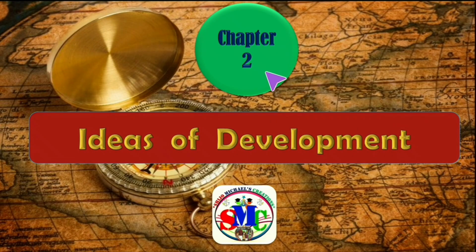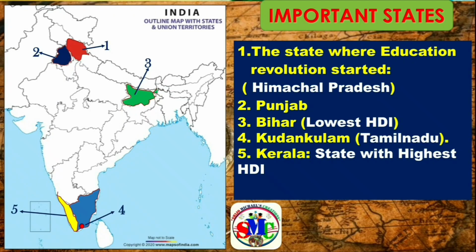Here we move to the second chapter, that is ideas of development. The important questions coming from this area are important states. They are the state where education revolution started. That is Himachal Pradesh. This is the location of Himachal Pradesh. Second question, Punjab. Punjab is located here, this area. Next, Bihar. That is the state with the lowest HDI. This is the location of Bihar.